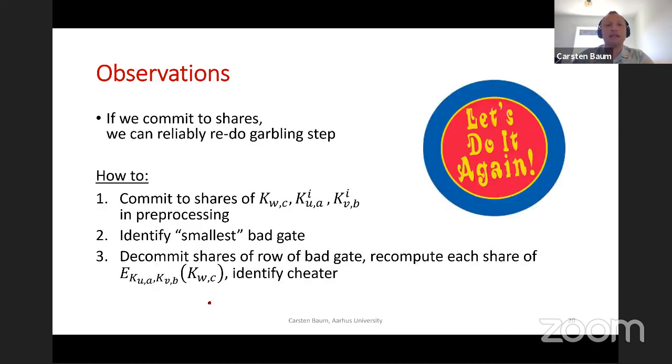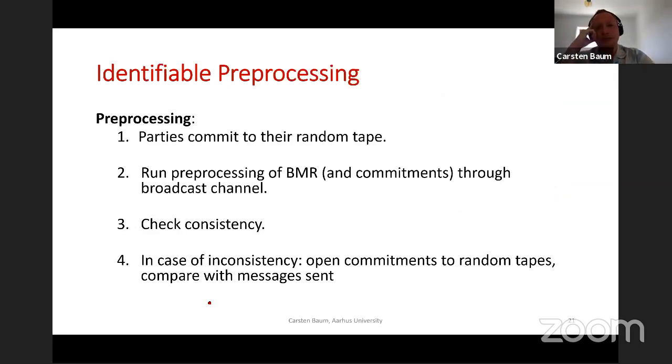So all we actually need to do is make the pre-processing output commitments to these shares that are used in the garbling step. Then if some complaints are raised about the garbling being wrong, all that is necessary is to open these shares. So how do we then get this from the preprocessing?